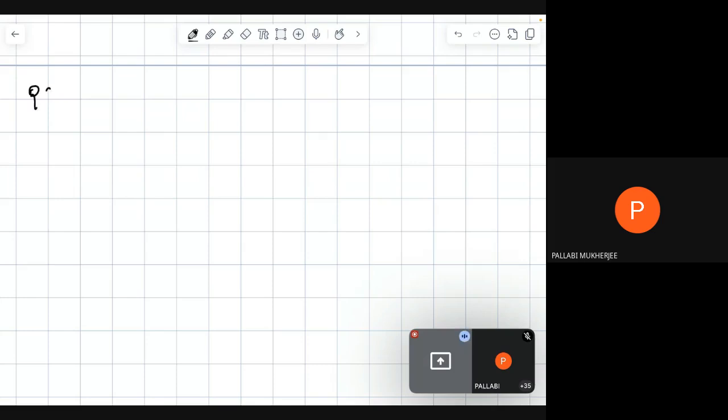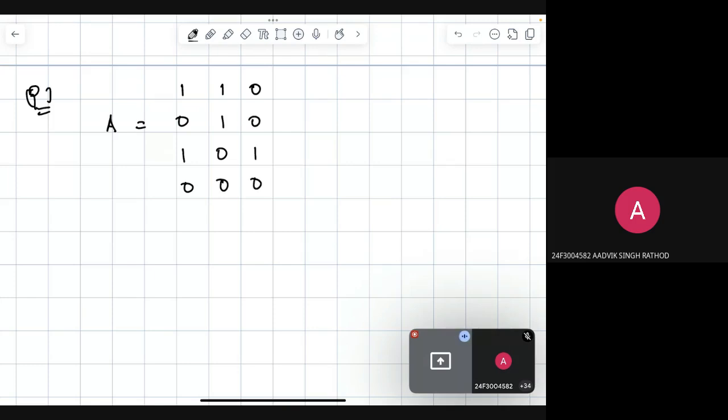So the next question. Say we have a matrix with rows 1 0 1 0, 1 1 0 0, 0 0 1 0, 0 0 0 0. So this is the matrix that we have, and we are going to find a possible basis for the null space of A. There are options given for this.